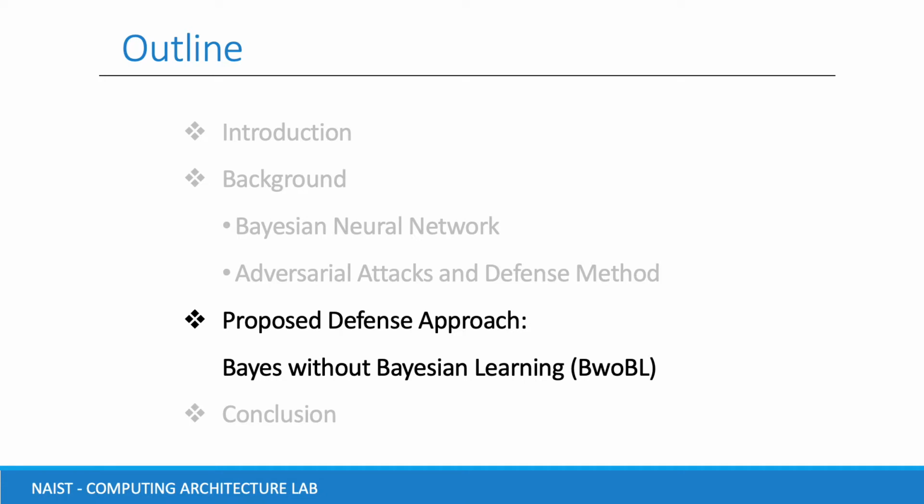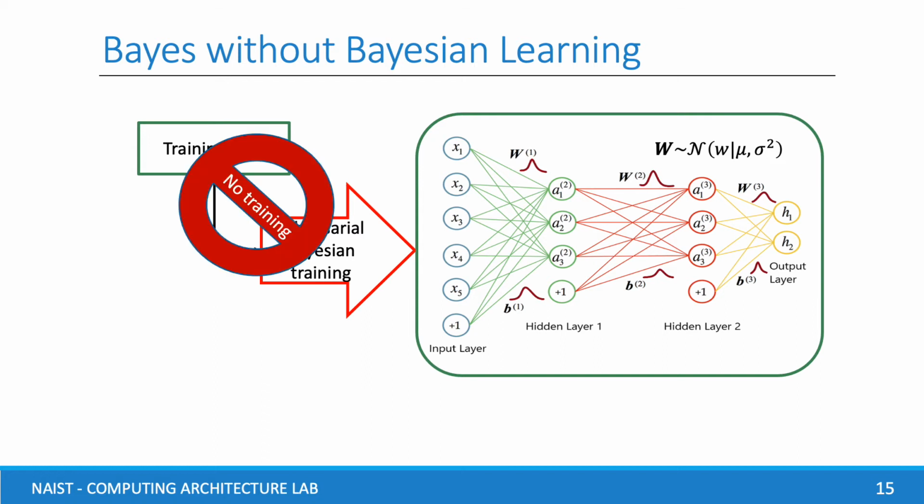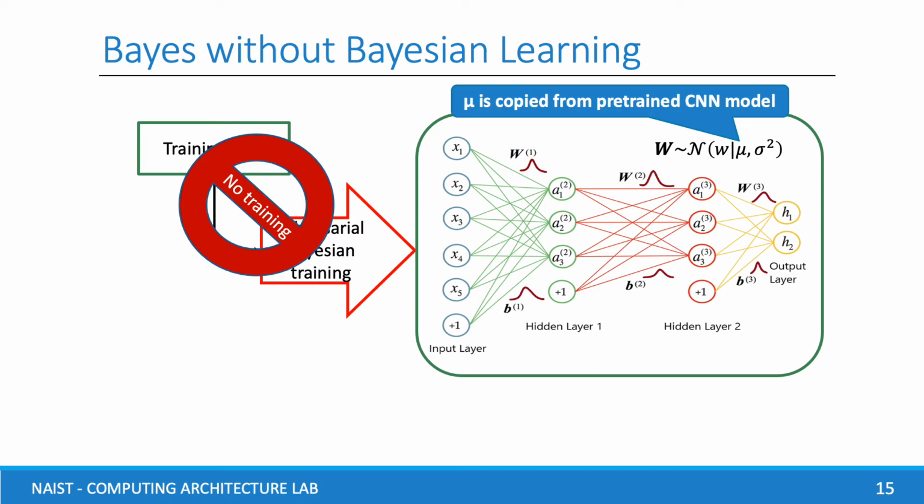Therefore, our proposed defense is based on Bayes without Bayesian learning, which is easy to implement Bayesian methods for any model. My aim is the application of BCNN to resist adversarial attacks but avoiding Bayesian training. Instead, we copy weights from a pre-trained CNN model to set the mean of the distribution on weights of BCNN, and we control the standard deviation of the distribution as a model-wide hyperparameter.